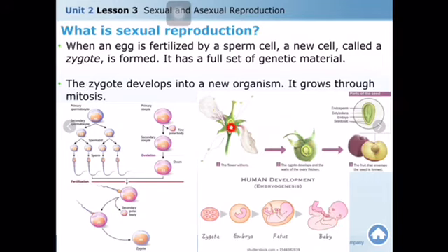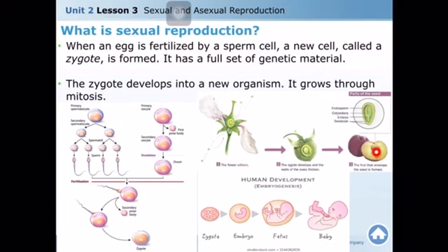How about in plants? In plants, after the pollen grain fertilizes the egg inside the female flower, what happens? This region in the flower is converted into a fruit. In the fruit, we are able to see that there are seeds.